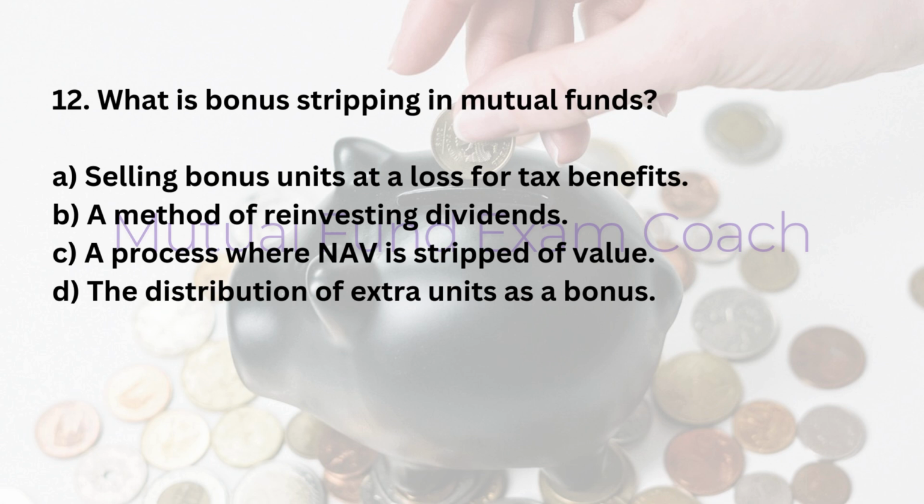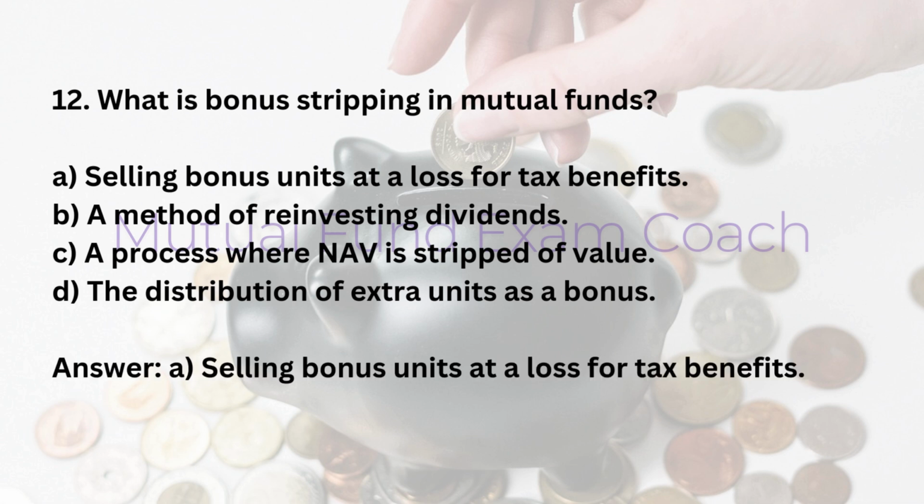12. What is bonus stripping in mutual funds? A. Selling bonus units at a loss for tax benefits. B. A method of reinvesting dividends. C. A process where NAV is stripped of value. D. The distribution of extra units as a bonus. Answer: A. Selling bonus units at a loss for tax benefits.